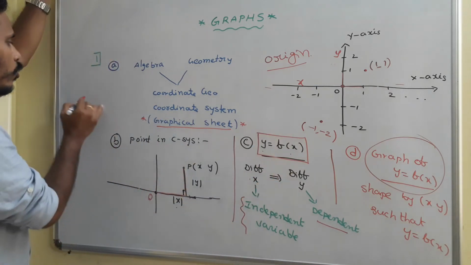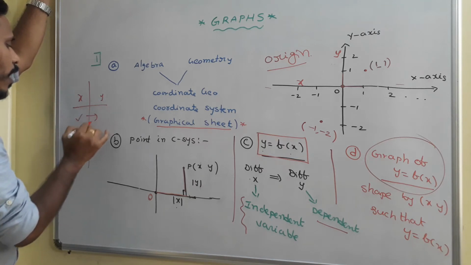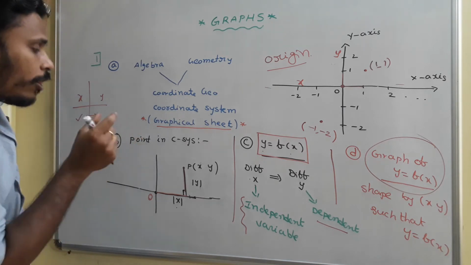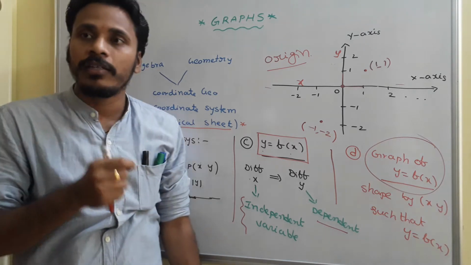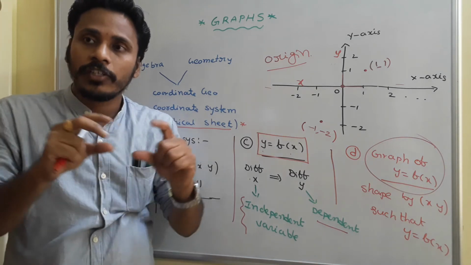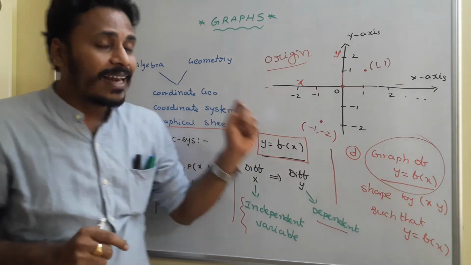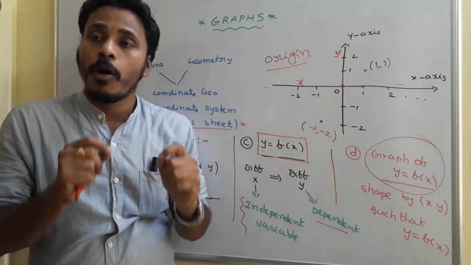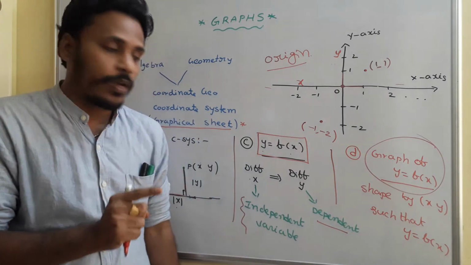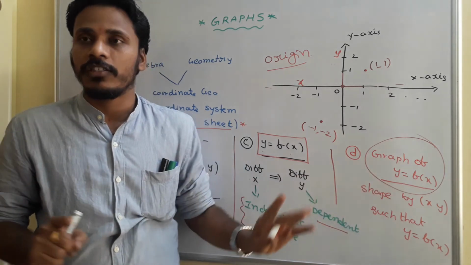So if we have y is equals to f of x, I will frame a table by taking different values in the place of x, and corresponding to x I will calculate different values of y. So by taking all those x, y values, after locating the corresponding points on the graph sheet, if I join all those points, a shape will be formed, and that shape is usually referred to as a graph. Ultimately, a graph is simply nothing but the shape formed by the points of the form x comma y, and all those points must satisfy the relation y is equals to f of x. Then we say that the shape is the graph of y is equals to f of x.